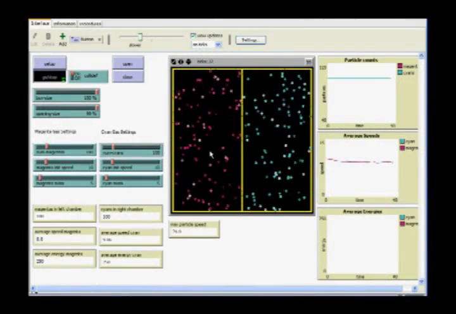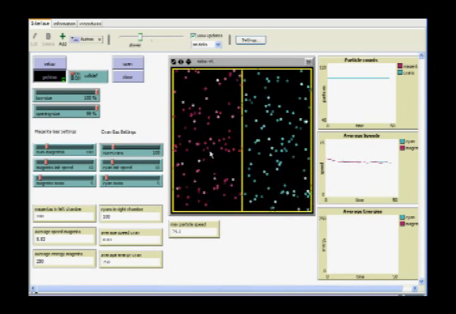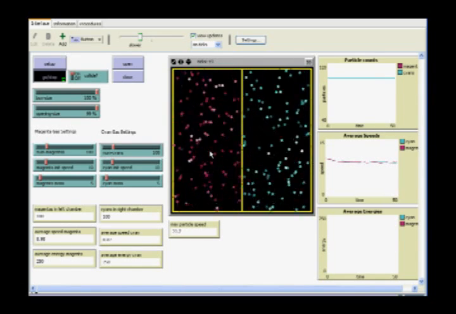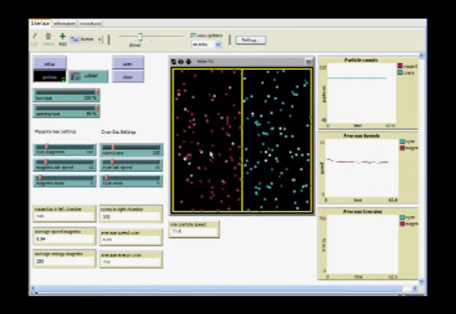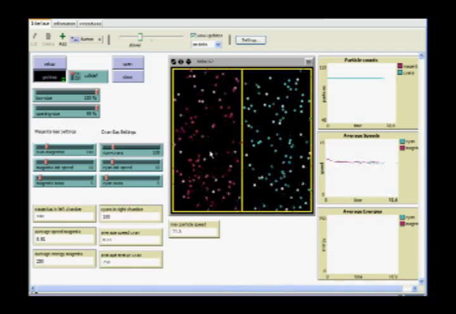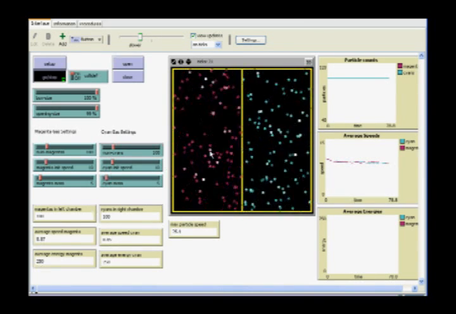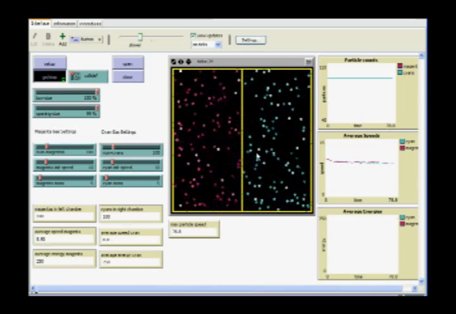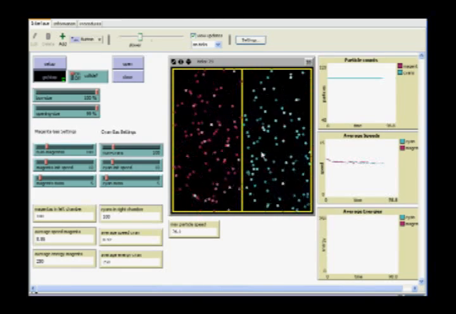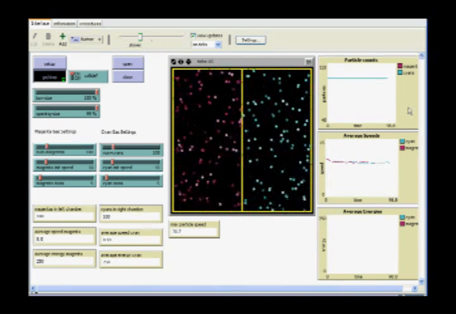What really interests us here is how the two gases mix. The most basic mixing process is a process called diffusion. We can use 2-gas to look at this in some detail. We're going to follow how quickly either type of molecule moves to the other side, that is, how fast the magenta particles move from left to right, and how fast the cyan molecules move from right to left. These numbers are plotted on this top graph over here.